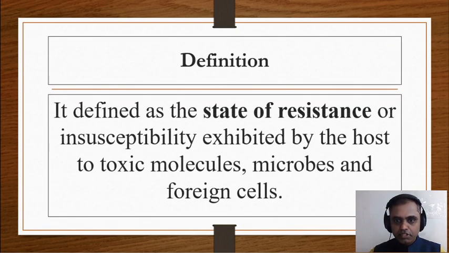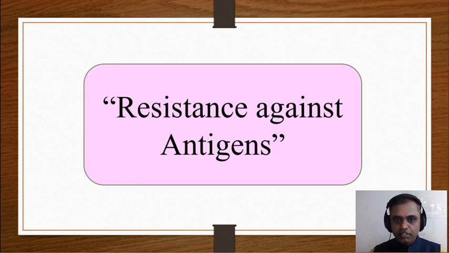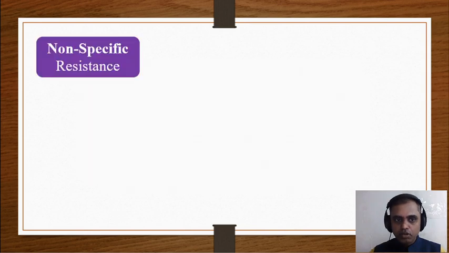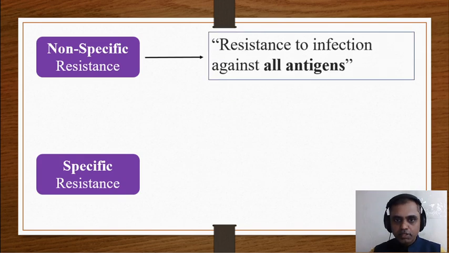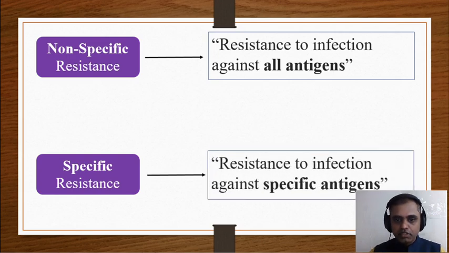It is defined as the state of resistance or insusceptibility exhibited by the host to toxic molecules, microbes and foreign cells. So in simple language we can understand it as resistance against antigens. If you look at the human body, there are two types of resistance: one is non-specific resistance, another is specific resistance. Non-specific resistance means resistance to infection against all antigens. Specific resistance means resistance to infection against specific antigens.